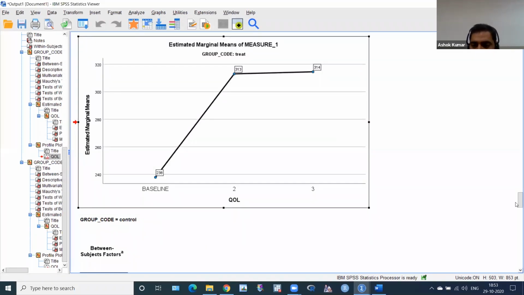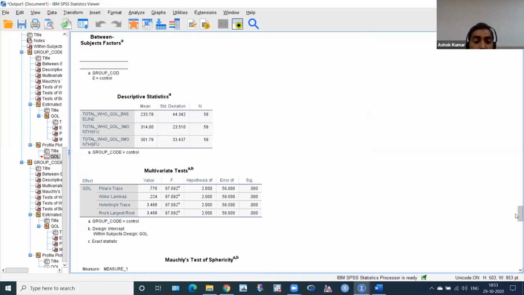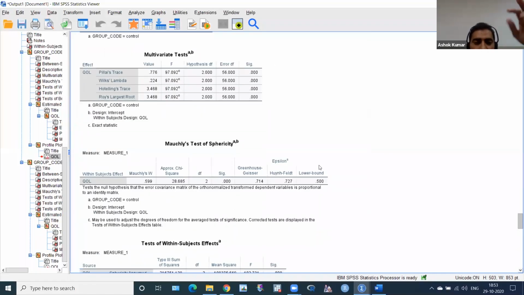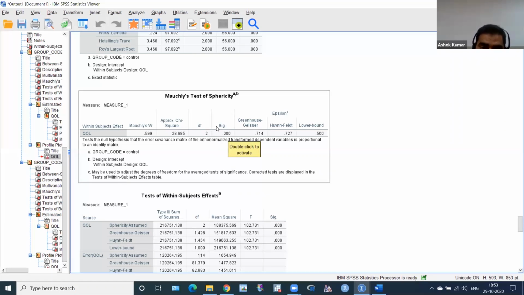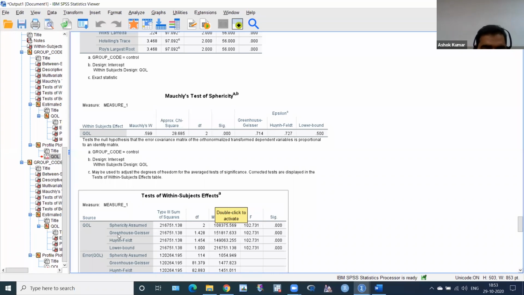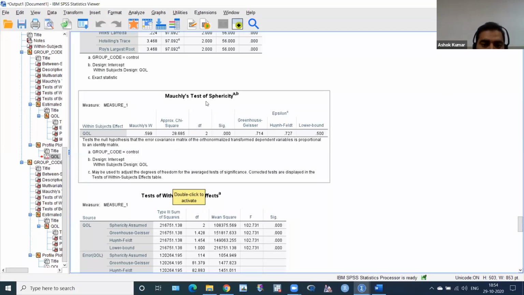Again, you can see the same thing in control. This is the Mauchly test of sphericity, and the p-value is less than 0.05. Sorry, I forgot this: if the p-value is greater than 0.05, you use the sphericity assumed p-value. If less than 0.05, you use the Greenhouse-Geisser correction. Both are similar, but in both cases, treatment and control, you have to use the Greenhouse-Geisser p-value, not sphericity assumed, because sphericity is violated by Mauchly's test.